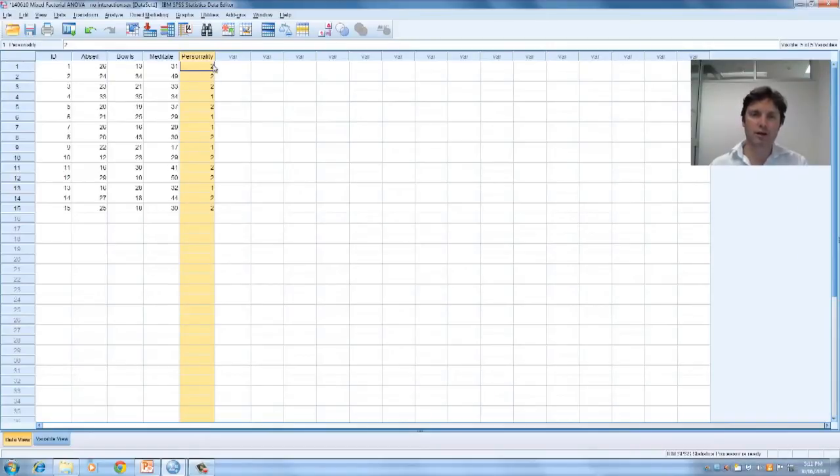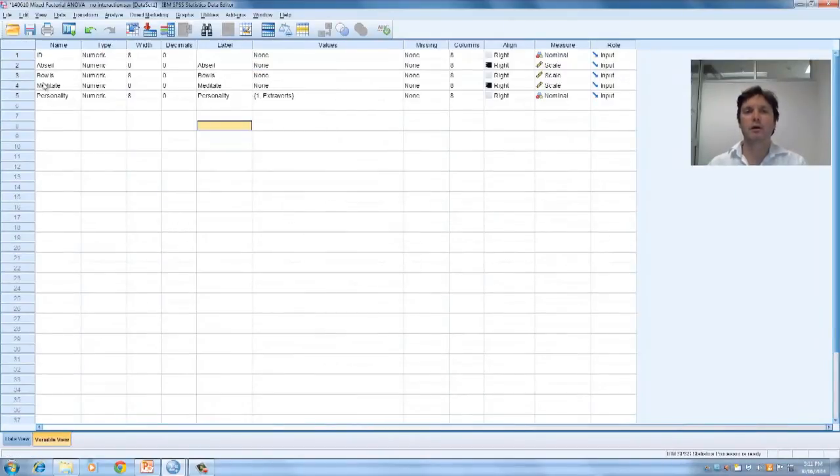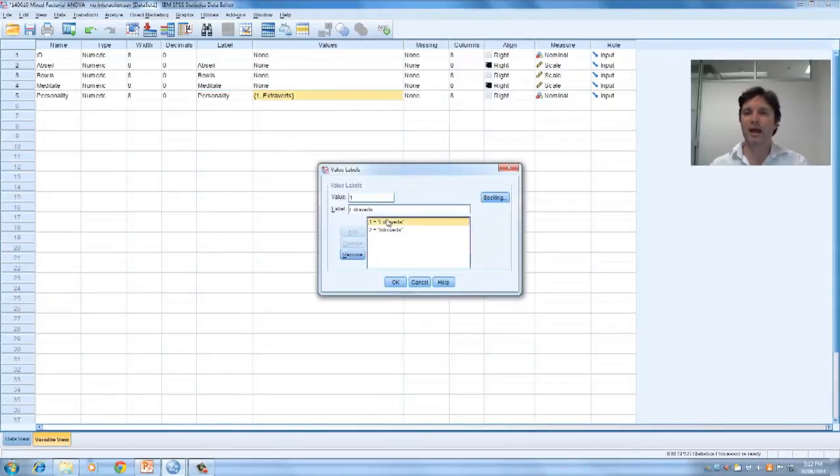So let's just have a look at what these variables are in more detail. You can see here that the personality is either a 2 or a 1. So this is the between subjects variable. It's a natural groups design for that personality. So let's have a look at the variable view. We can see here that when we look at the labels for abseil, bowls, meditate, it's the same as the variable name, so it doesn't give us much information. And nor does personality. However, when we look at the values, we can see that extrovert is scored as 1 and introvert is scored as 2. So as I said before, that's a natural groups design variable.